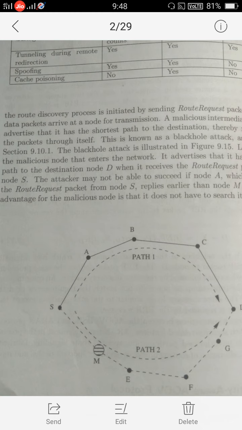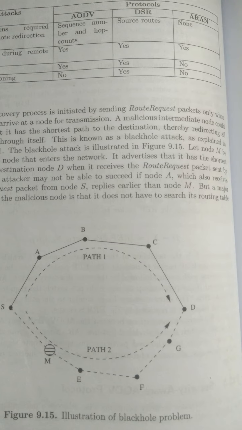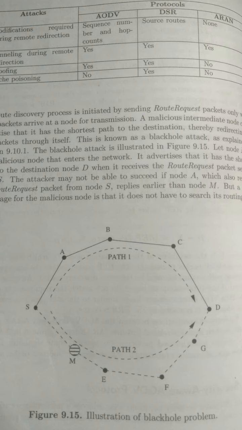This type of advertisement gives the malicious node to the sender. By listening to this advertisement, the sender will choose this path, and the malicious node will access the data. That is the black hole problem. Like this, an unauthorized person can access the data.